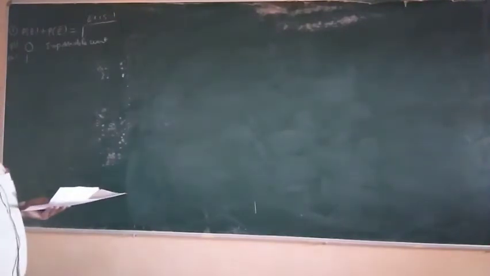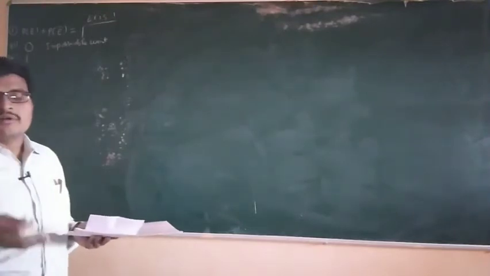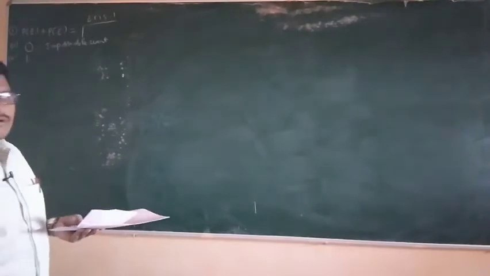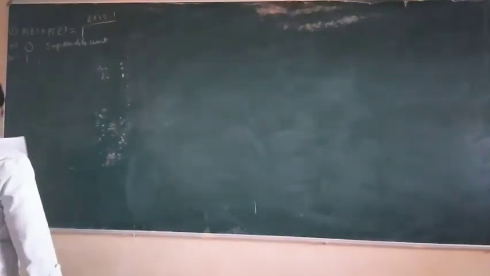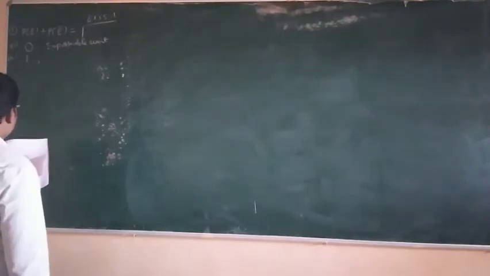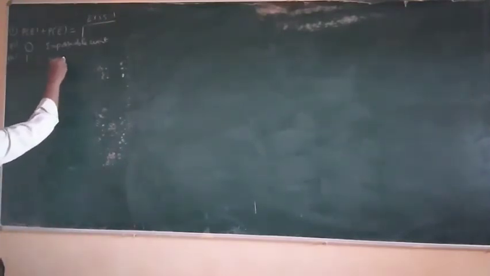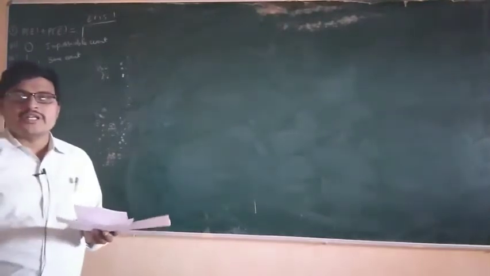Probability equal to 1 means which event? Sure event. Such an event is called a sure event. Sure event probability is 1. Impossible event probability is equal to 0.